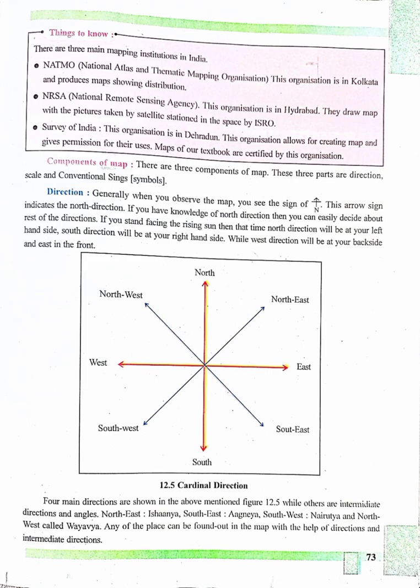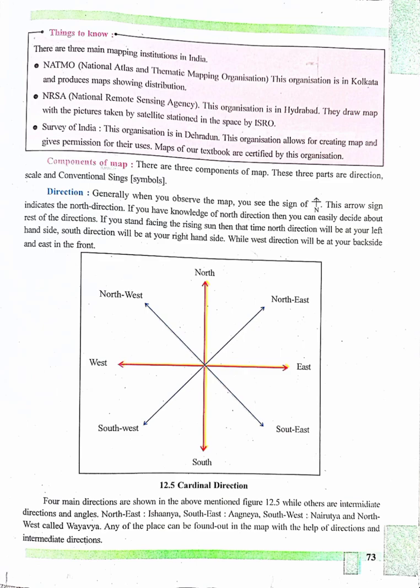Four main directions are shown in the above mentioned figure 12.5, while others are intermediate directions and angles. Northeast Ishanya, Southeast Agneya, Southwest Nairitya, and Northwest called Vaivya. Any place can be found out in the map with the help of directions and intermediate directions.